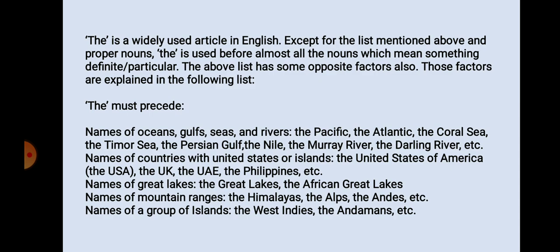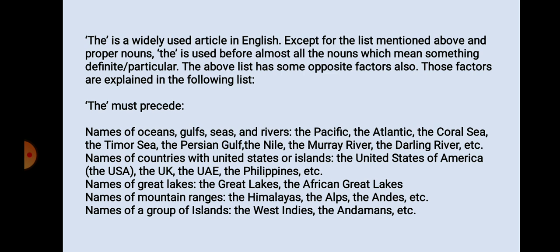Now, the is a widely used article in English except for the list mentioned above. So, the above all things were the exceptions, and proper nouns. The is used before almost all the nouns which mean something definite, particular. The above list has some opposite factors also. Those factors are explained in the following list. The must precede the nouns which are mentioned here. Before that we have to use article the.